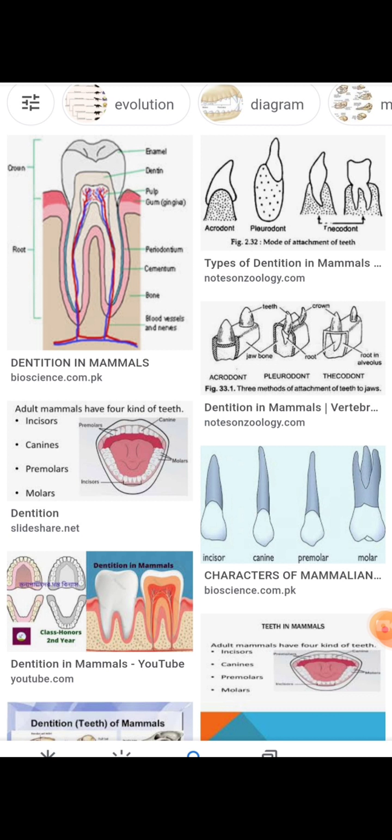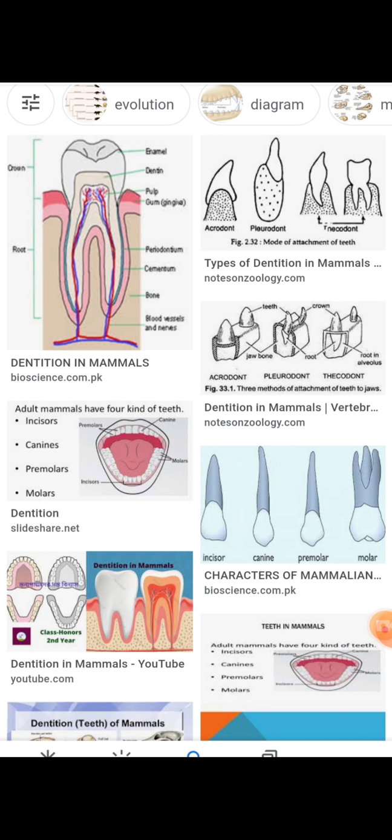The pulp cavity contains pulp and has an opening at the base of the root, through which blood vessels and nerves enter into it.